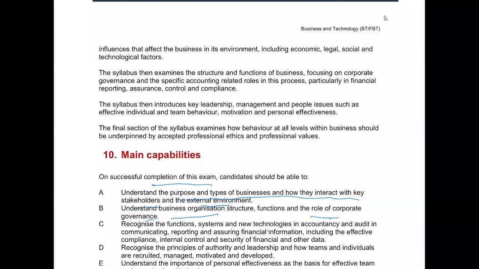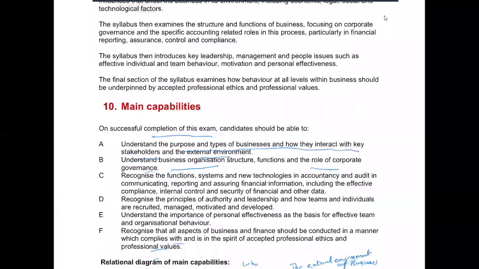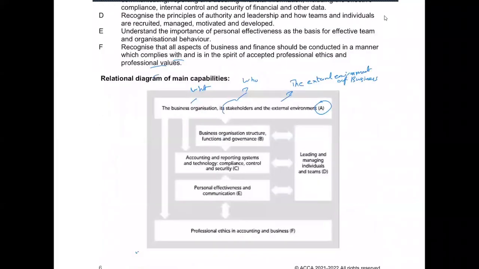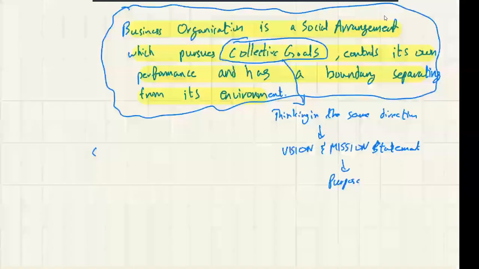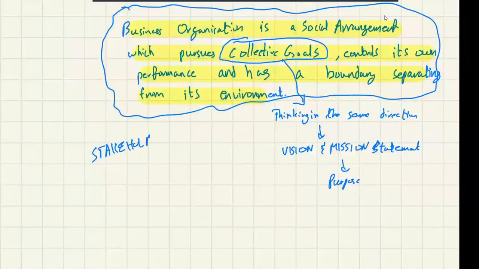Then stakeholders. Stakeholder has a simple definition.